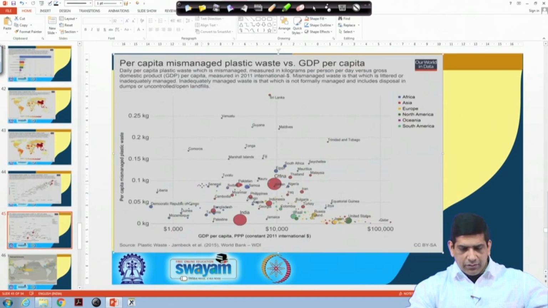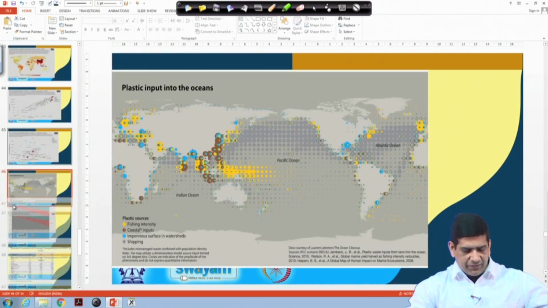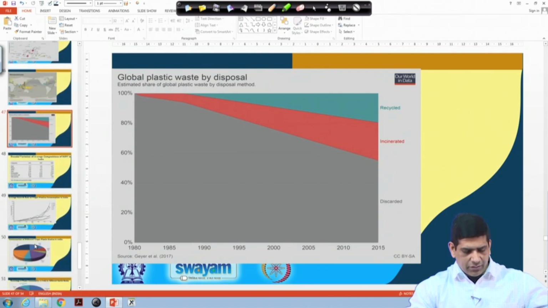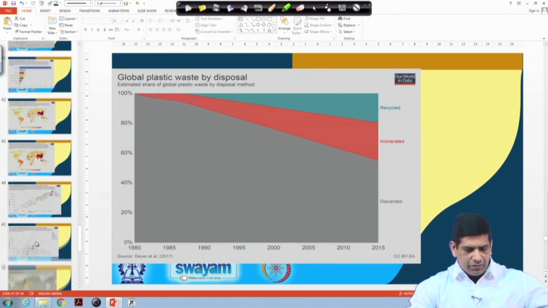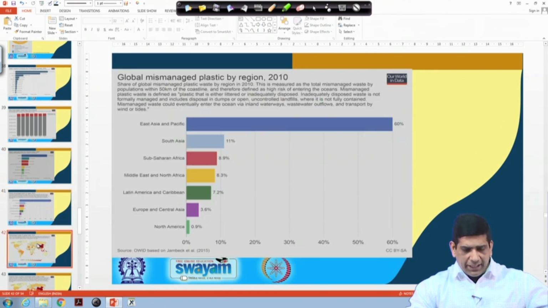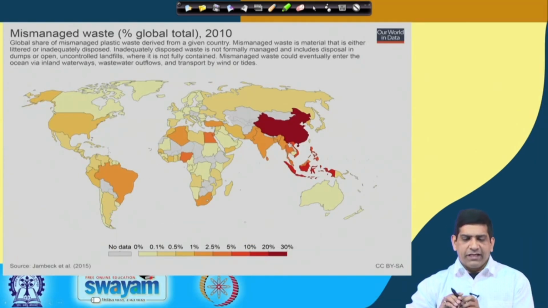Now, if you look at the mismanaged waste as a percentage of global total in 2010, similarly we'll look at the other ones as well. Just let me fix this a little bit because that's kind of getting covered in my other stuff. So this should be good. So we were looking at mismanaged waste as a percentage of global total. This is 2010. This is the data that was collected. Some of them are primary, some of them are secondary data.